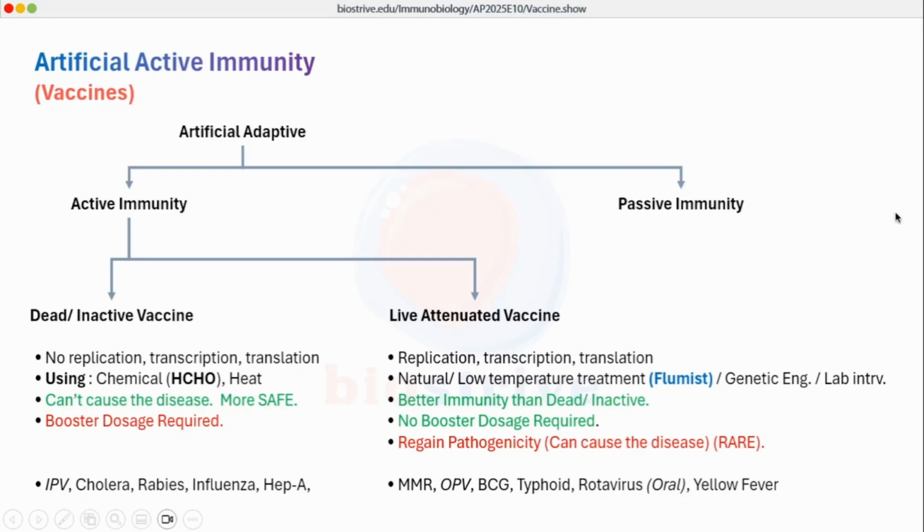So dead vaccines are relatively more safe as compared to live attenuated vaccines, but the immune response is slightly weaker than live attenuated vaccines. Live attenuated vaccines provide a much stronger immunity than dead or inactive vaccines, but there is a chance that the pathogen may regain its pathogenicity and cause the disease, though the chances are extremely rare. That is the main difference between dead inactive vaccine and live attenuated vaccine. Examples we already have talked about in this slide.